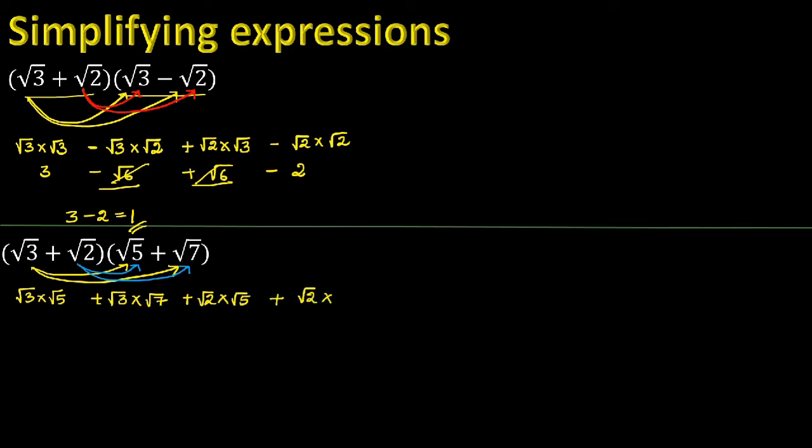Here there is no negative sign, so no terms having negative sign. So root 3 5s are 15 plus 3 7s are 21, root 21 plus root 2 5s are 10 plus root 2 7s are 14. Look at the terms. Here order is same but radicands are different. Radicands are 15, 21, 10 and 14. So we cannot add. So keep as it is.